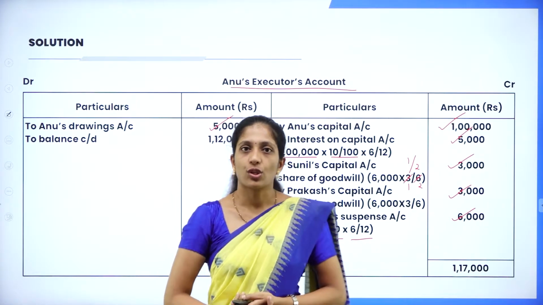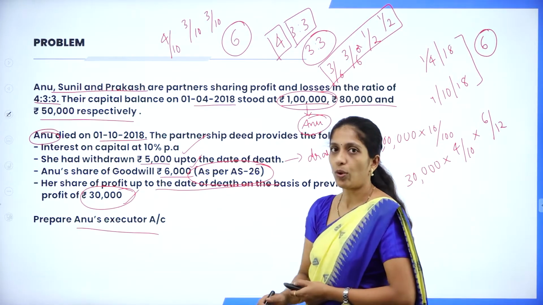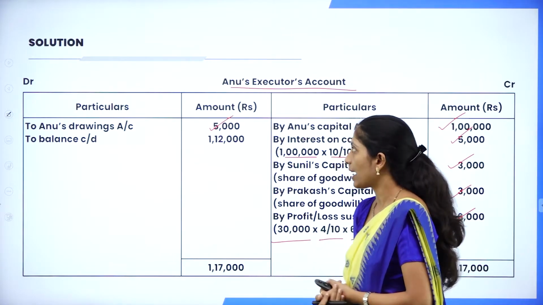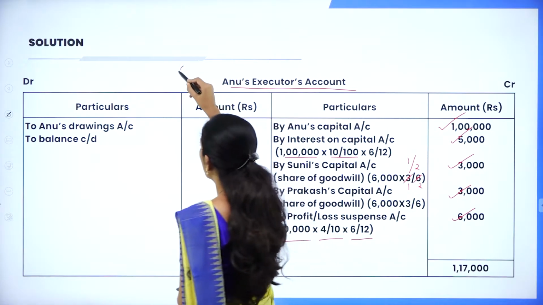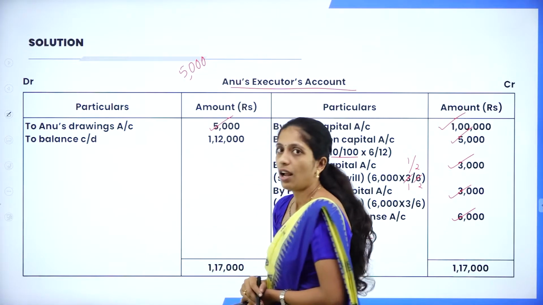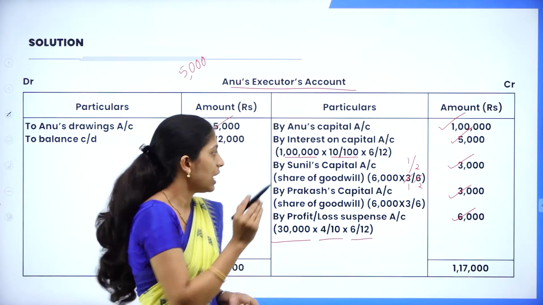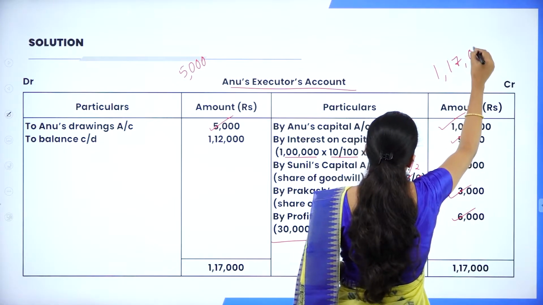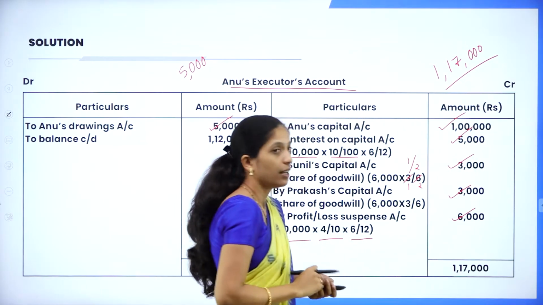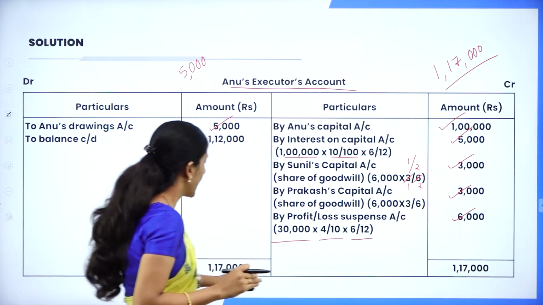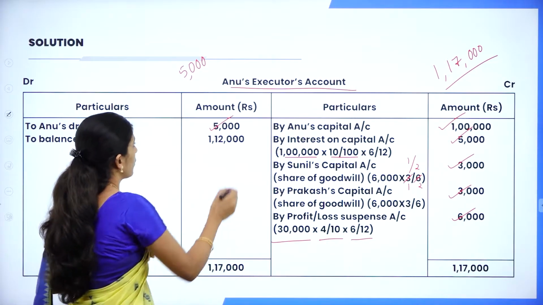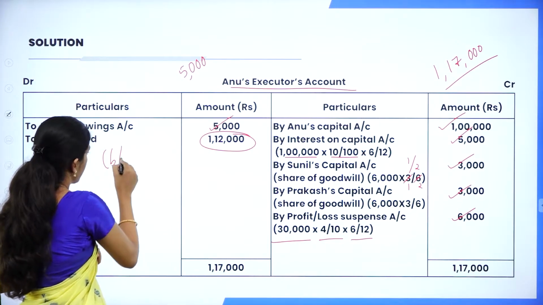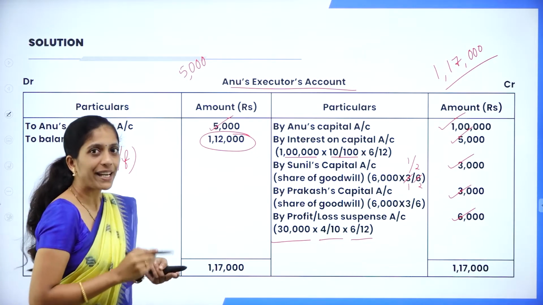Now we are done with this. So we are done with all the adjustments. Now what you have to do? We have to balance both the sides, and the balancing figure has to be carried down. Now if you add the total amount in the debit side, it is how much? 5,000. Okay, so in the debit side it is 5,000, whereas coming to the credit side, if you add all this, you'll get 1,17,000. So this is the total. So 1,17,000 is more, write 1,17,000 both sides, minus 5,000, you get a balancing figure of 1,12,000. So what is it? Balancing figure. So this amount has to be carried down.